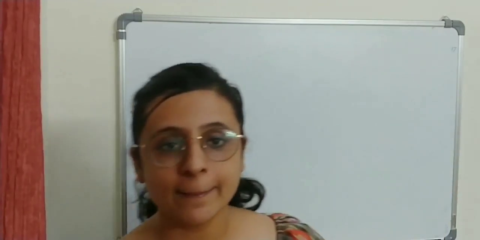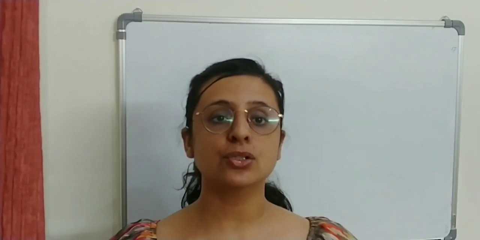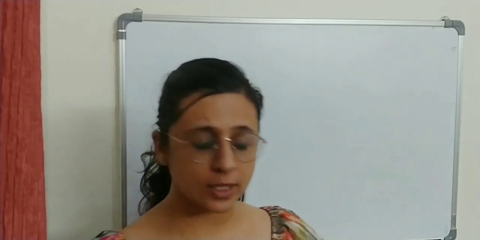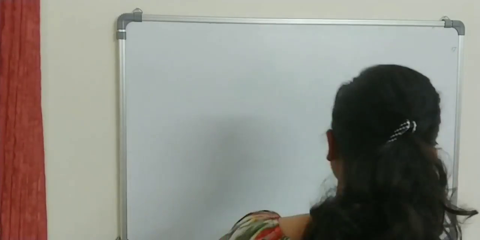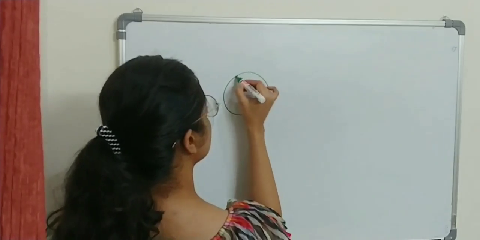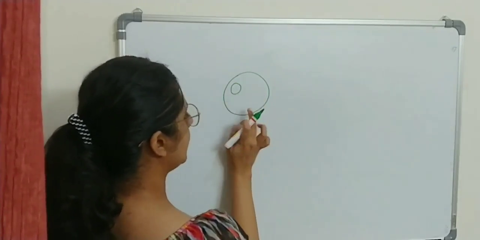Hello everyone, welcome back. In our last class we studied the structure of the nucleus, the structure of chromosome, and the components of DNA and gene. In 1 minute I will try to revise the entire structure. So we saw that our entire body is made up of cells, and if you look at one cell, it is made up of nucleus and the cytoplasm.